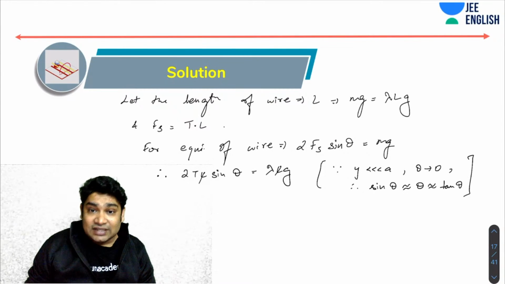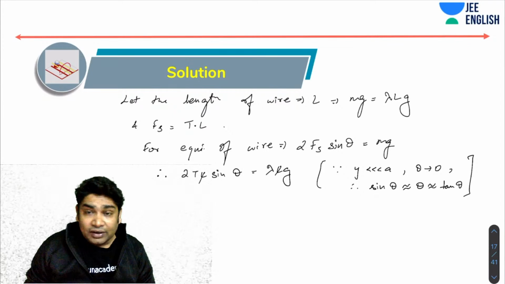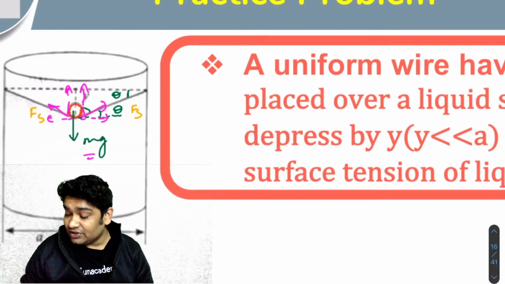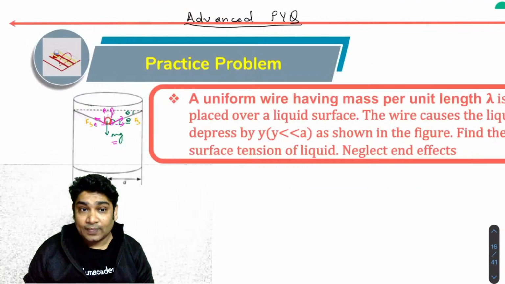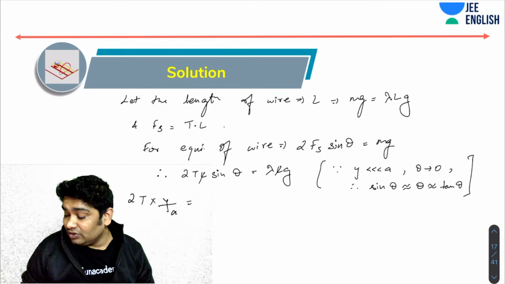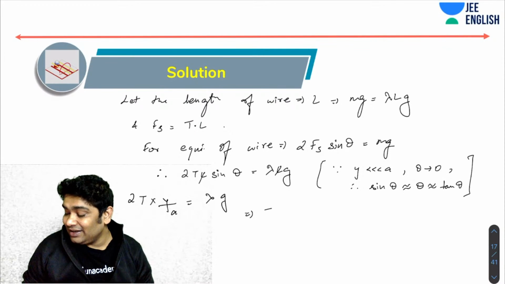So I will use this approximation, and I can now replace the value of sine theta as tan theta, which is y over a. Therefore, what I write is 2T into y over a would be equal to lambda times g. So from here, I will get T equals lambda g a over 2y.